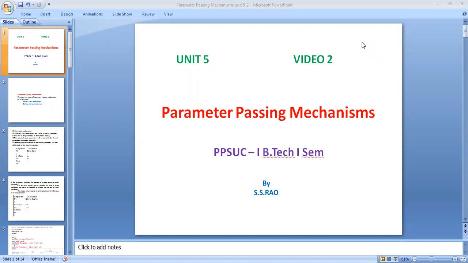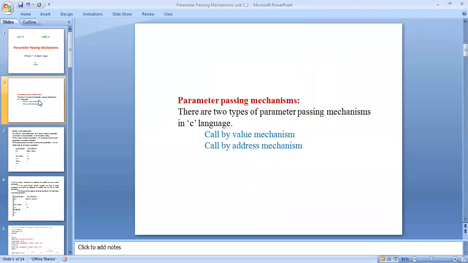Today's topic is parameter passing mechanisms. There are two types: call by value and call by address.